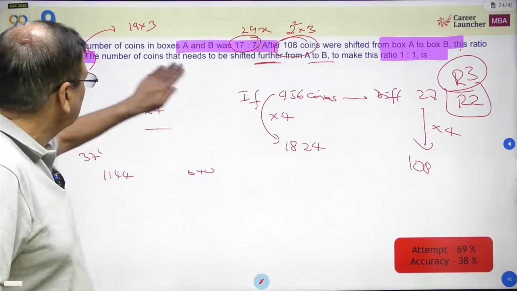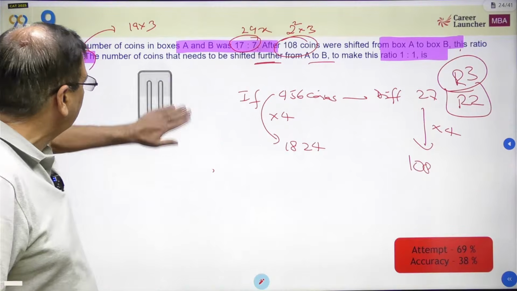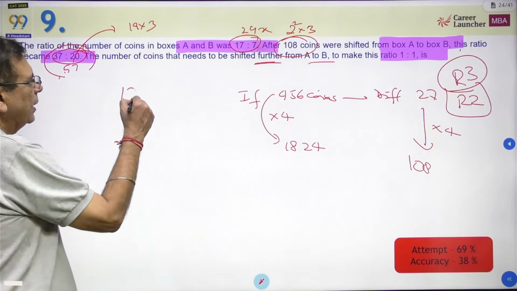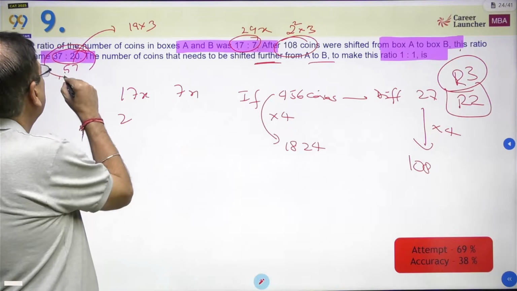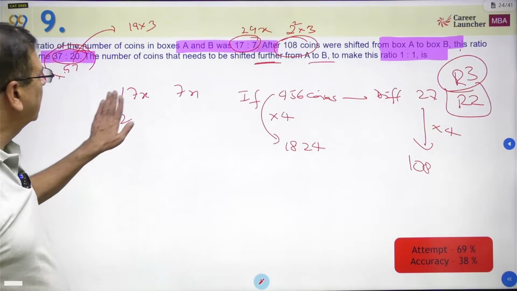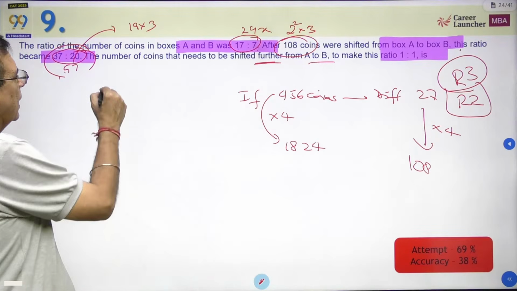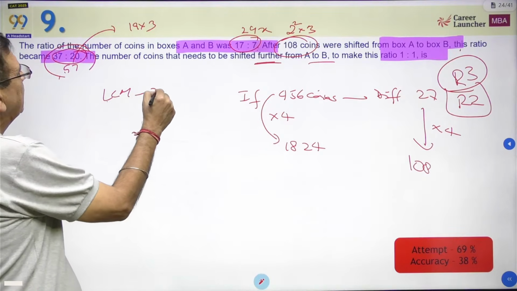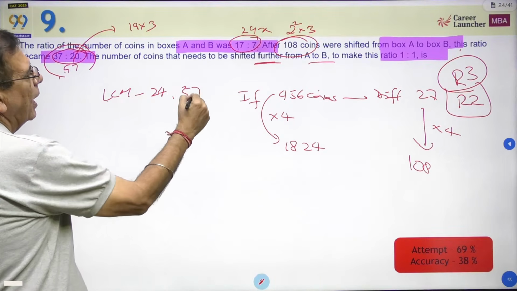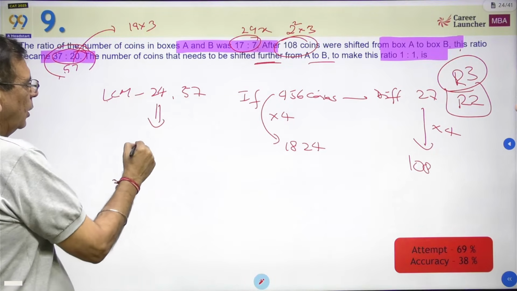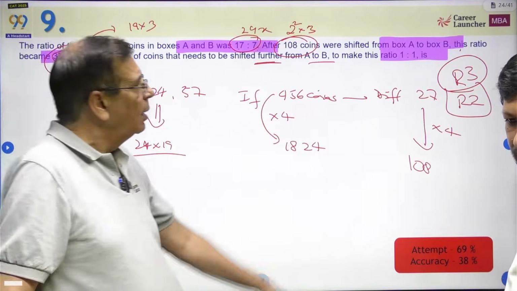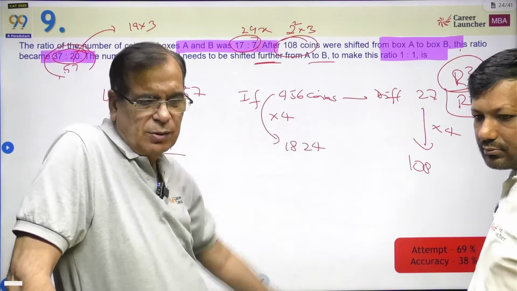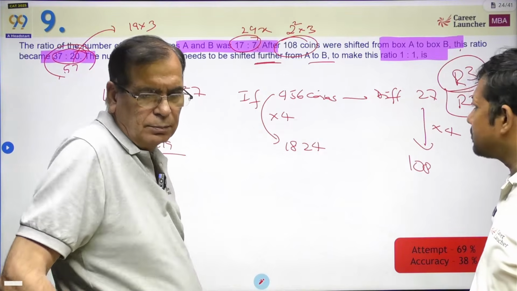And if you have to attempt the question, rather than starting with the basic thing of saying 17x and 7x, and 37y and 20y, a better approach is always going to be to take the LCM of 24 and 57 as the number of coins, which came out to be 24 into 19. Work on that basis, it will become easier. But there is still calculation, not the question which is worth attempting in the paper.